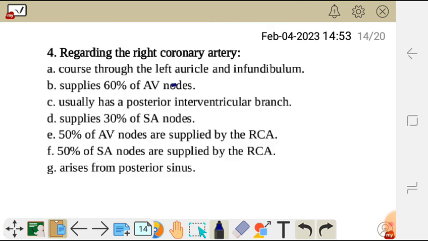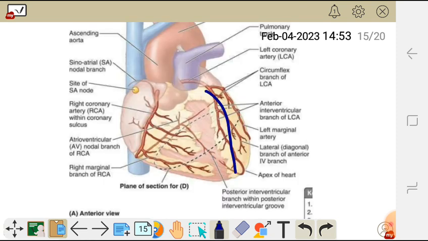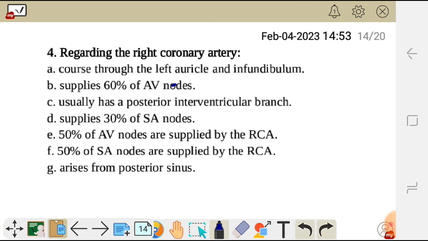infundibulum, which is simply the conus arteriosus on top here. So this is the left coronary artery. The left coronary artery is the one which courses through the left auricle and the infundibulum, not the right coronary artery, making this statement false.